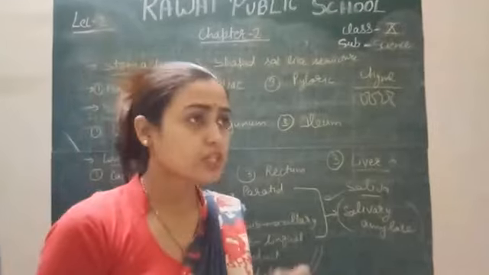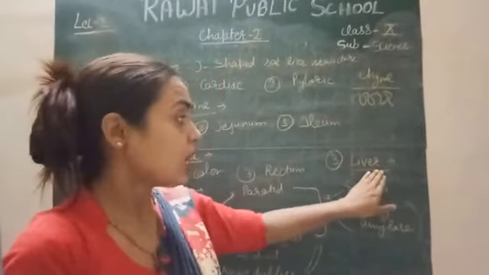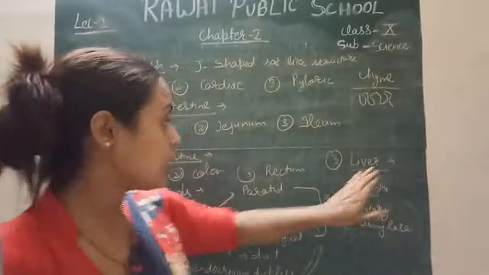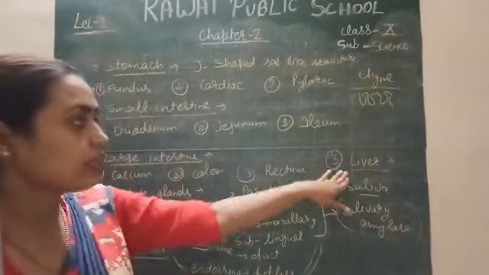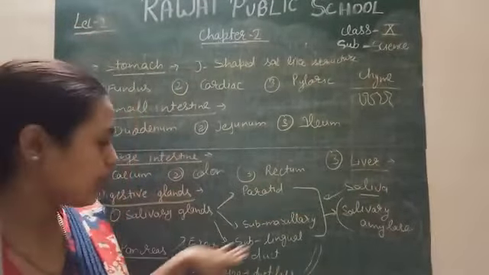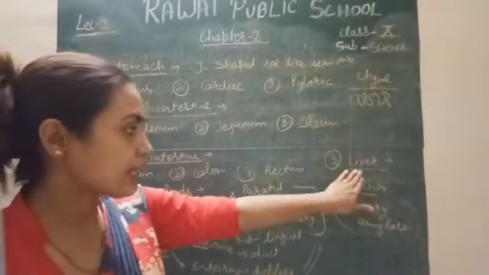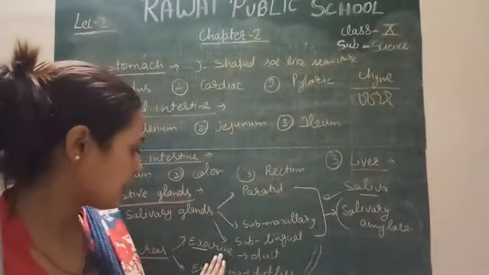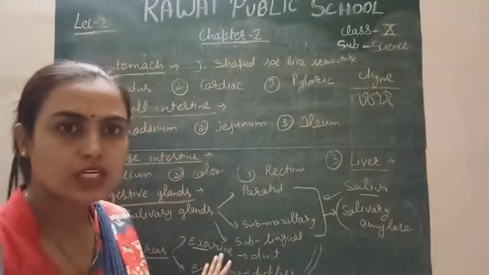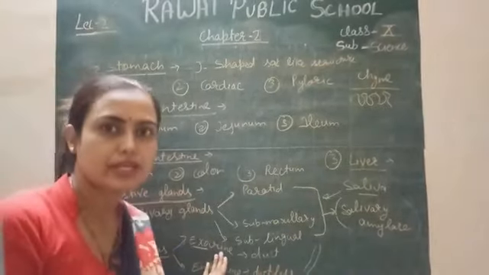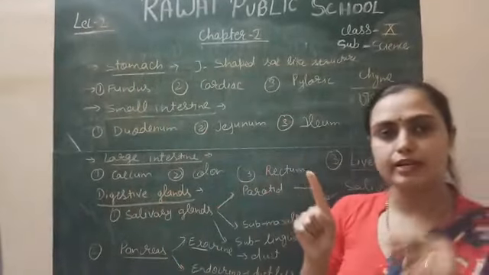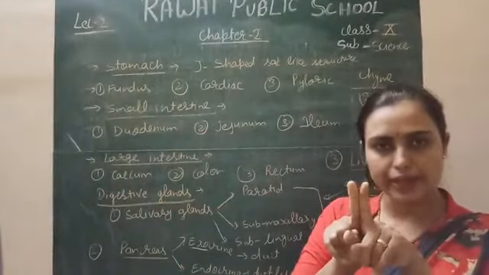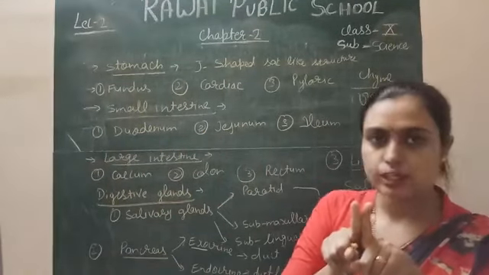And similarly, the bile duct joins with the pancreatic duct, the exocrine duct of the pancreas. They join. Hepato is the term which is used for the liver. So there is a connection between the liver duct and the pancreas duct. The liver duct is called the hepatic duct, and the pancreas duct is the pancreatic duct. So when the hepatic duct and pancreatic duct join, it is called the hepatopancreatic duct, through which